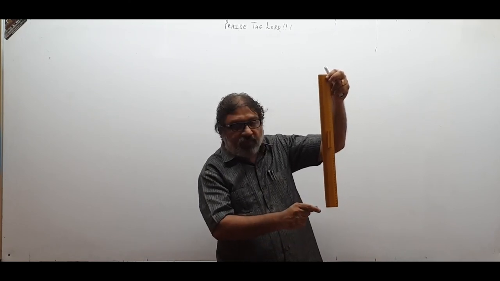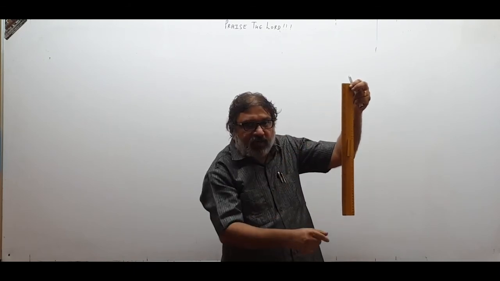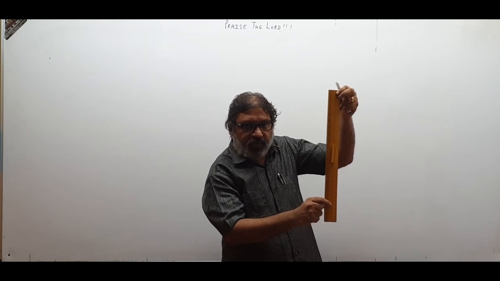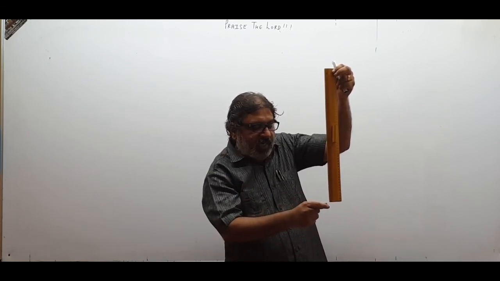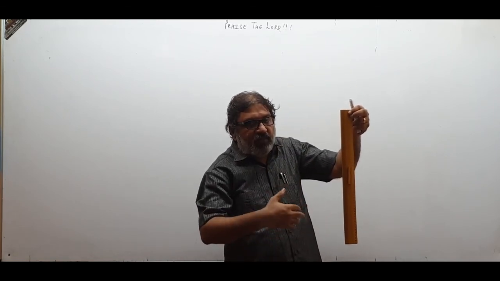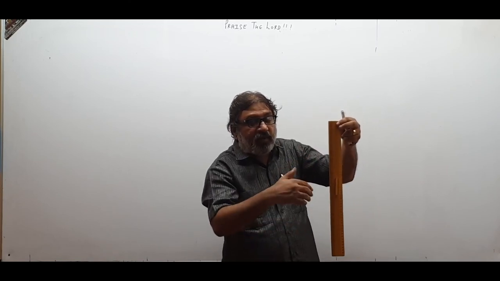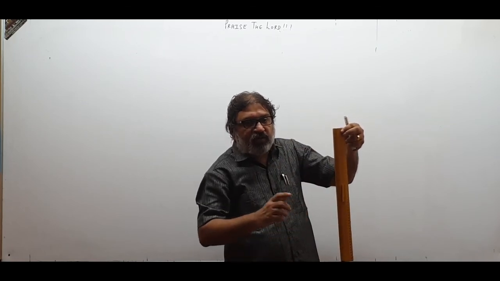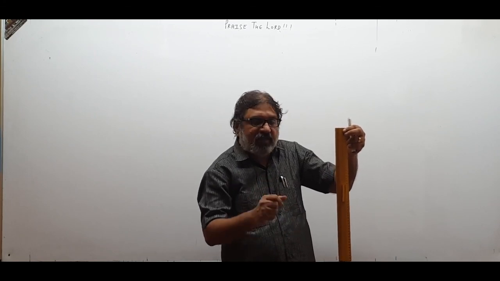Now we will just wait, and as soon as this person leaves the scale, I will see that the scale has started falling, and then I will react and try to hold the scale. See the experiment, I am keeping my fingers at the 0 point. Because this is the same person who lets the scale fall, naturally my reaction time will be lesser, because I know when the hand has left the scale. But if somebody else is there, I may not know at what time he will drop the scale, so naturally time will be more in that case. That will be the correct evaluation of my reaction time anyway.